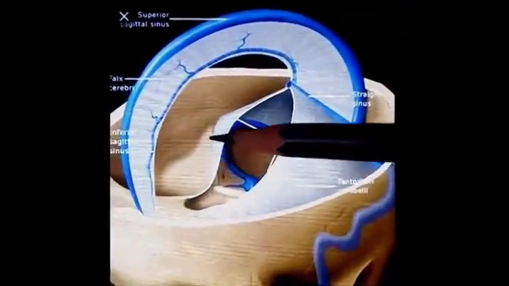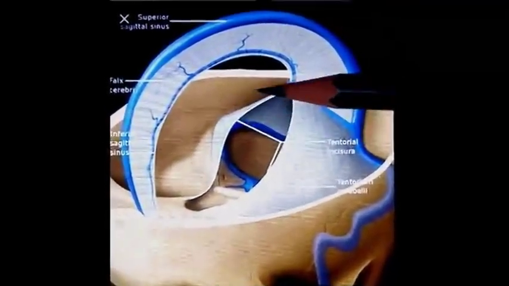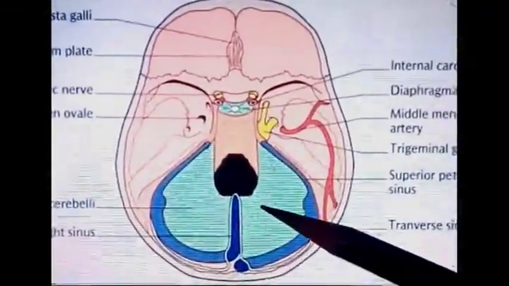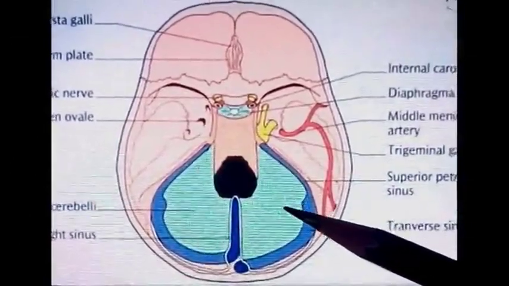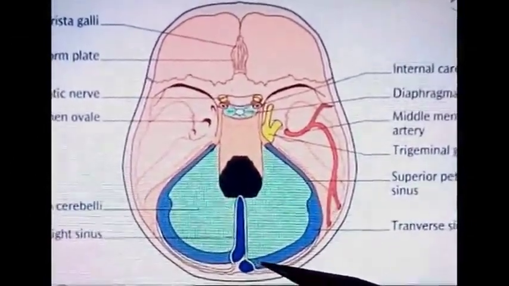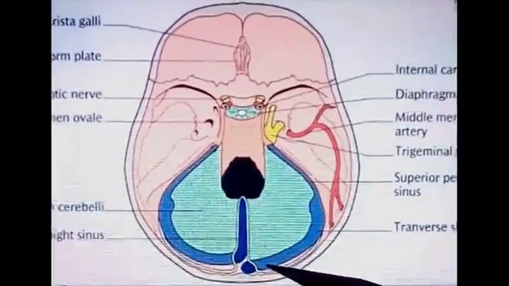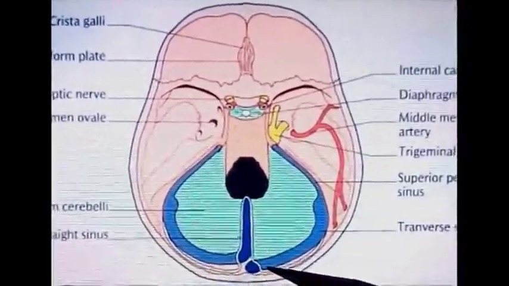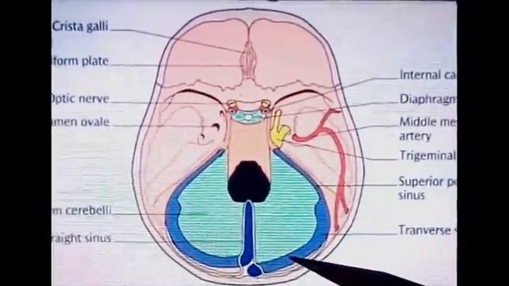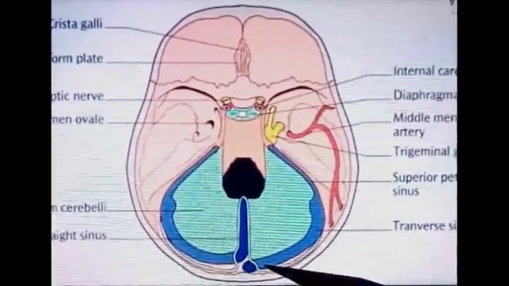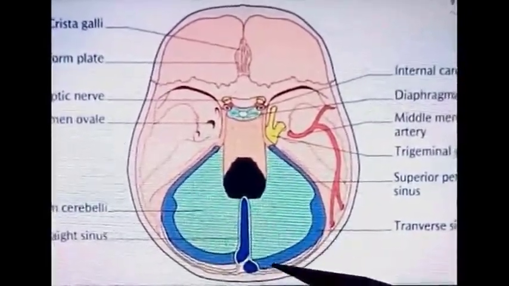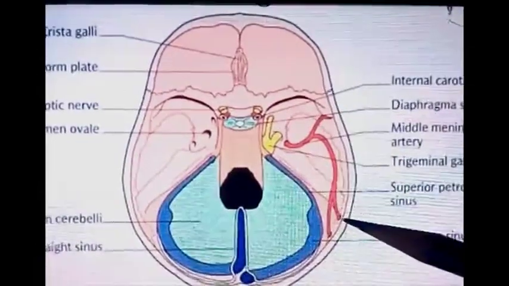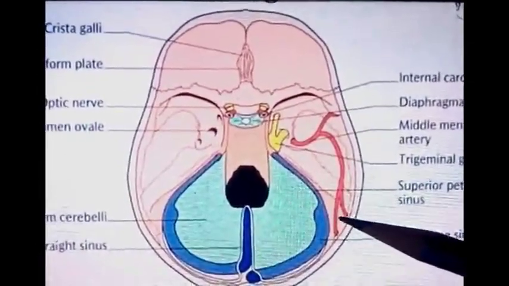The outer margin is the attached margin and is convex. In this diagram, this green colored structure is the tentorium cerebelli. Here we can see its posterolateral attachment. Posterolaterally, it is attached to the lips of the transverse sulcus, which are present on the occipital bone. Transverse sulcus means the impression produced by the passage of the transverse sinus. On the lateral most aspect, it is attached to the posterior inferior angle of the parietal bone.